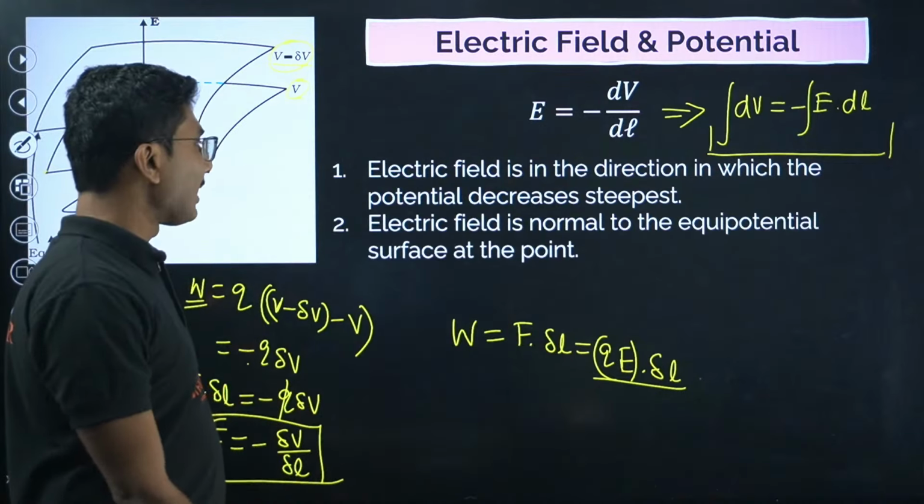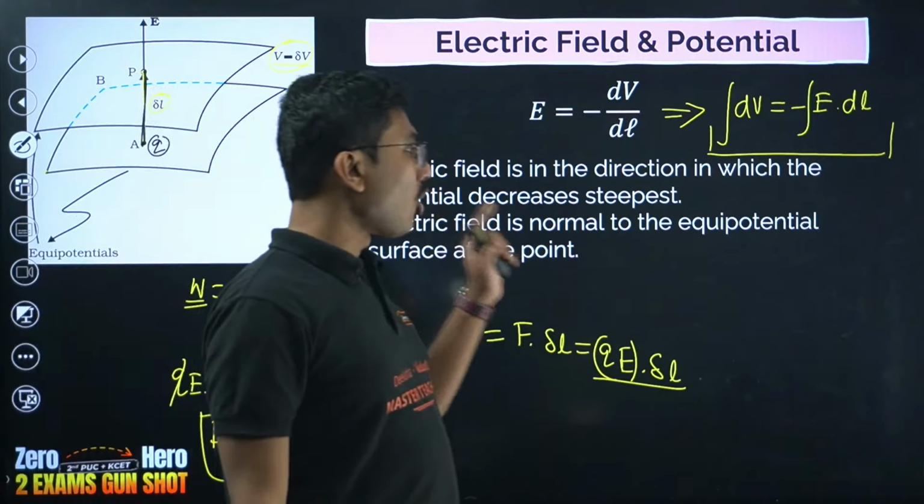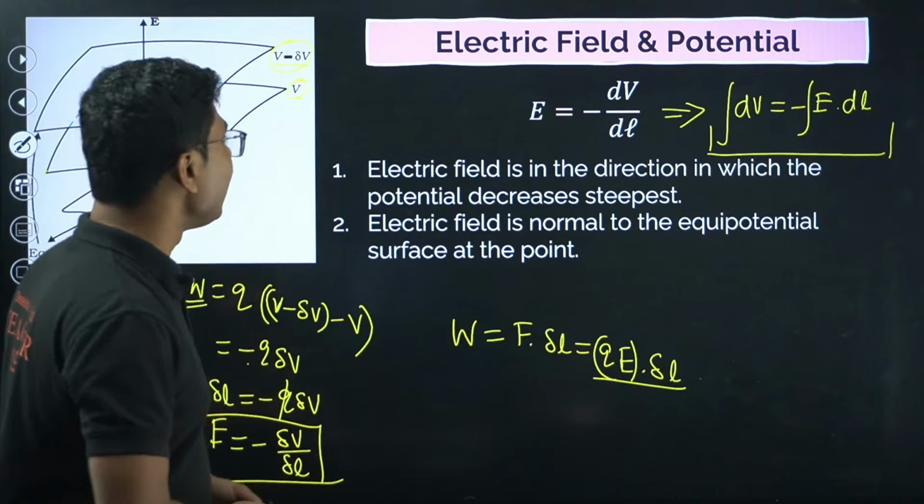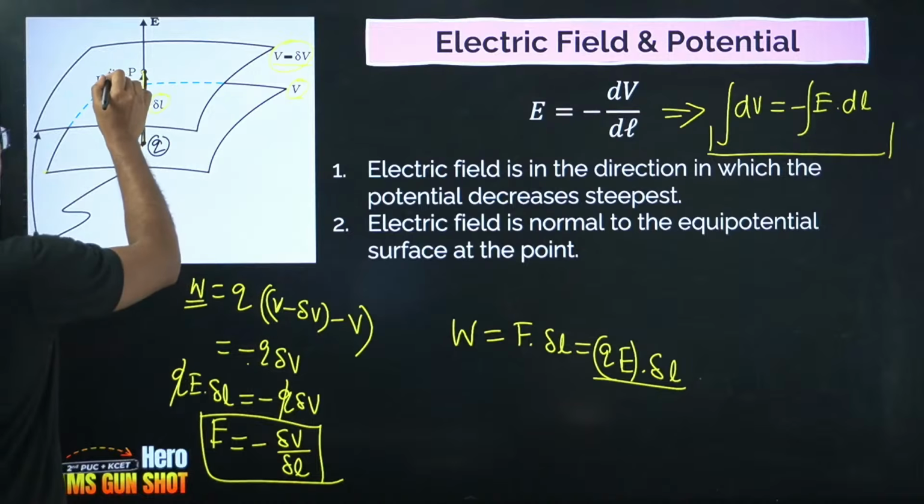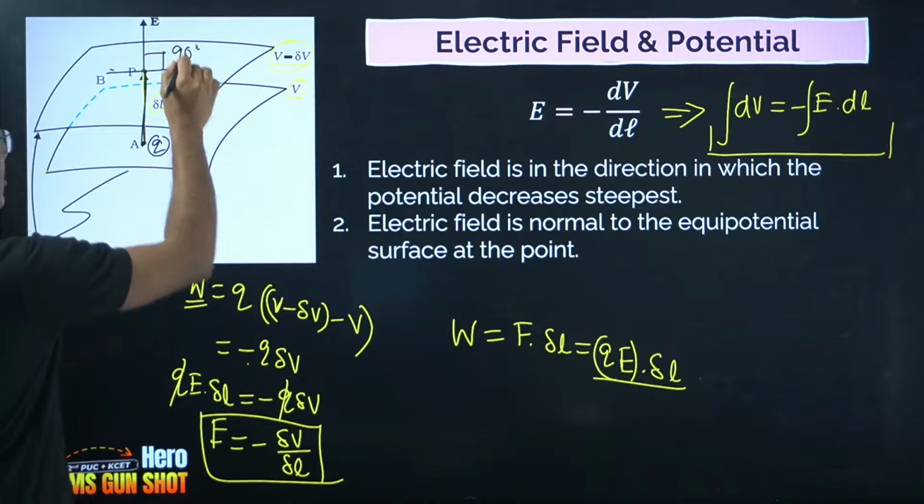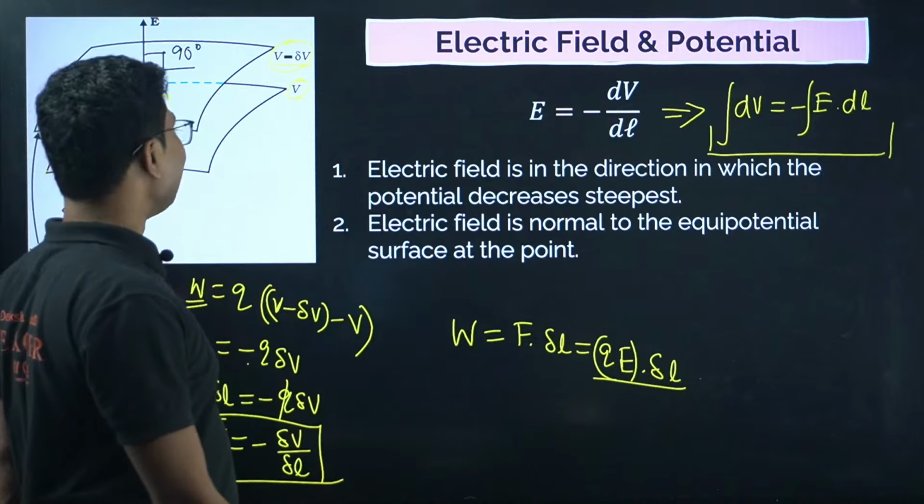Okay, what else? Electric field is normal to the equipotential surface at the point. Electric field is normal to the surface at this point, so this is also normal. Okay, this angle is 90 degrees.